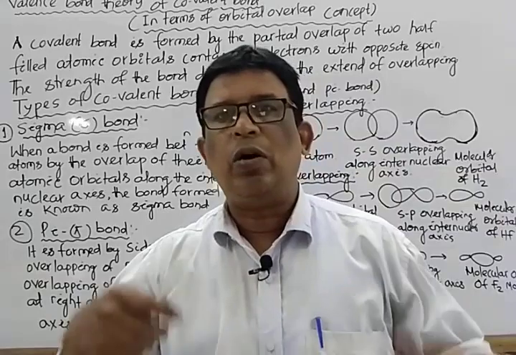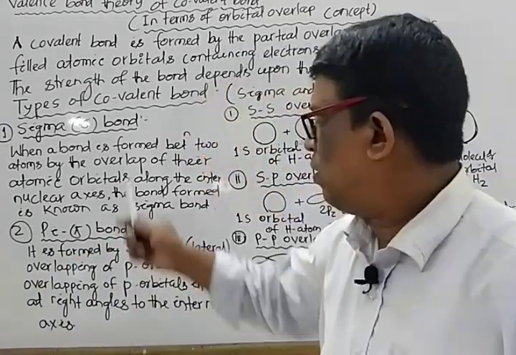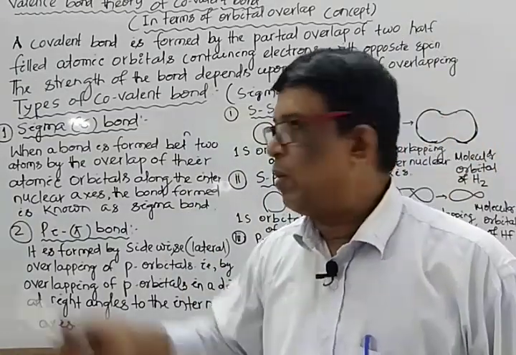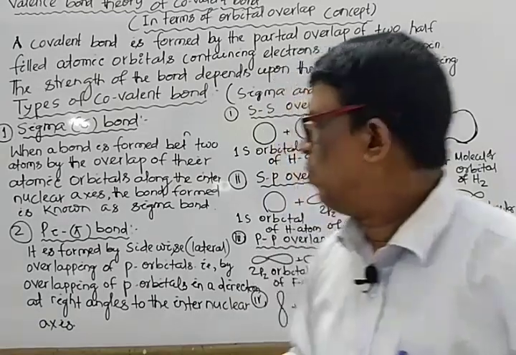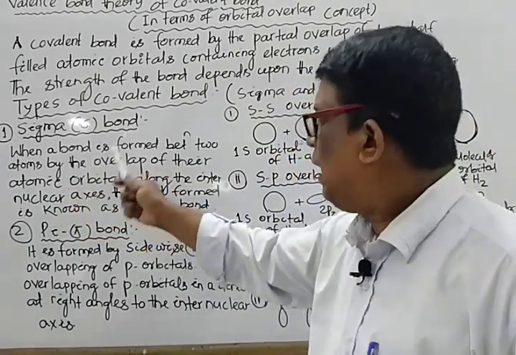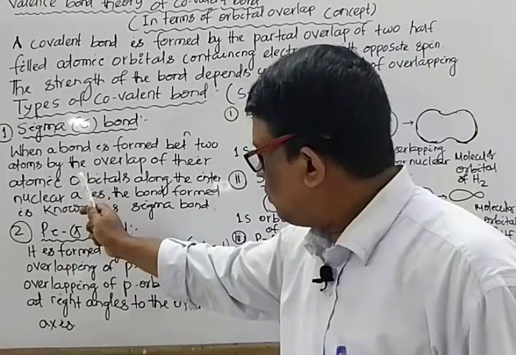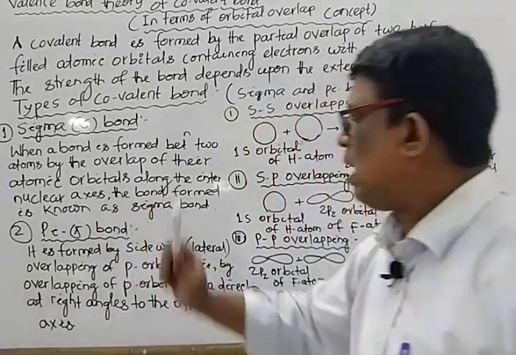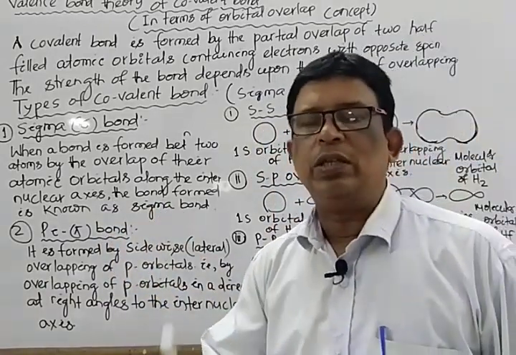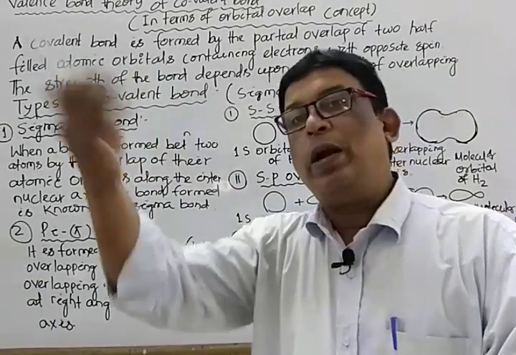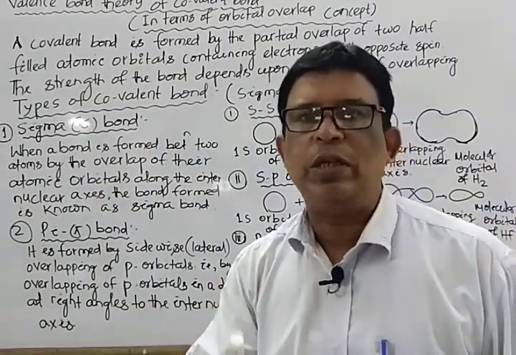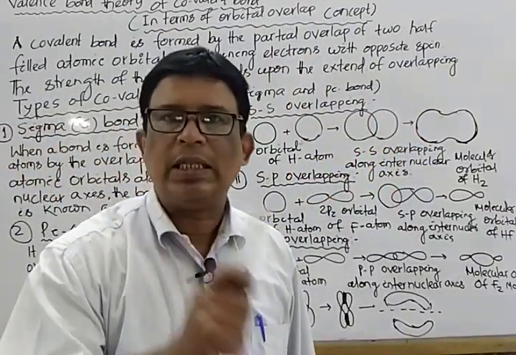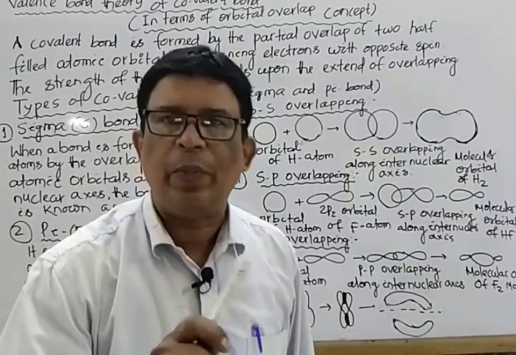So depending upon the extent of overlapping, there are two types of covalent bond. One is sigma bond, one is pi bond. Discuss one by one. First is sigma bond. What is a sigma bond? Mark that. When a bond is formed between two atoms by overlap of their atomic orbitals along the internuclear axis, then this type of bond is known as a sigma bond. If above and below the internuclear axis, this type of bond is known as a pi bond. Mark that under the sigma bond, there are three types of overlapping: SS overlapping, SP overlapping, and PP overlapping.